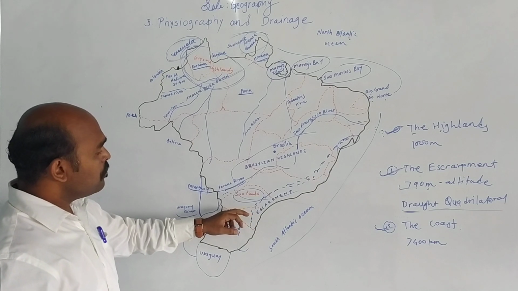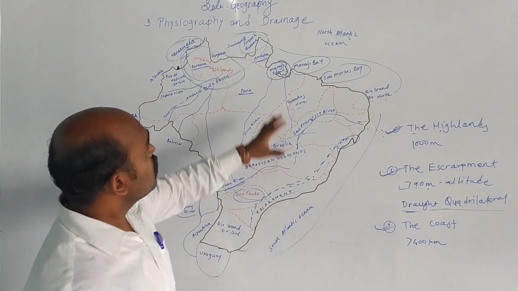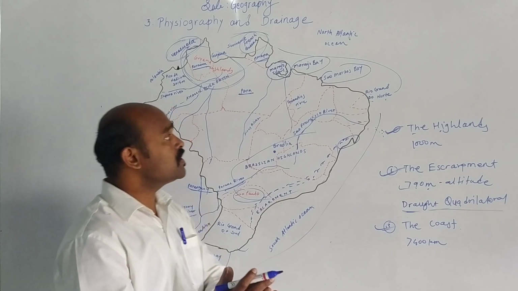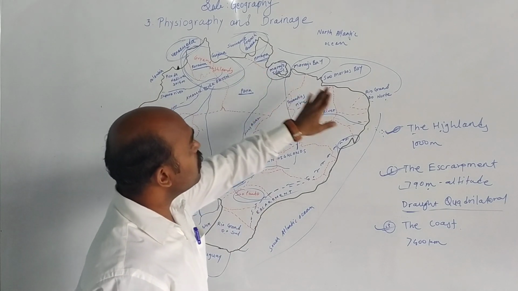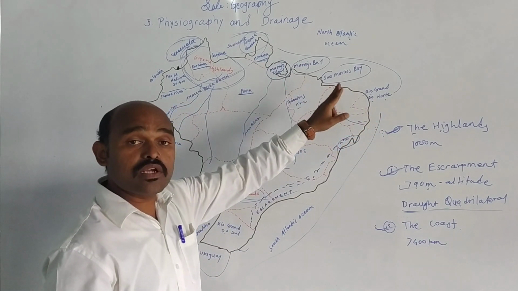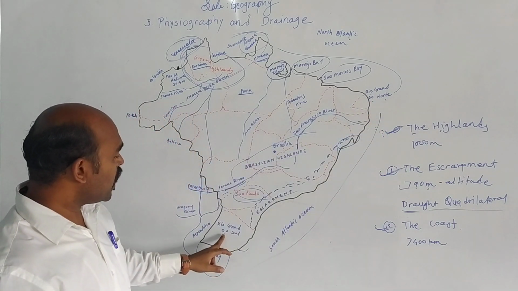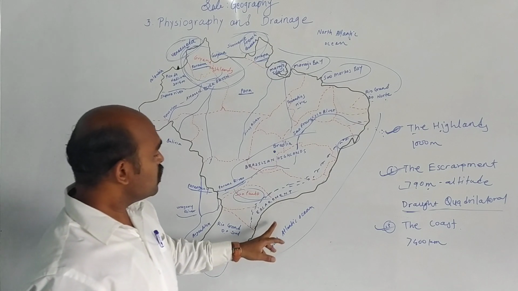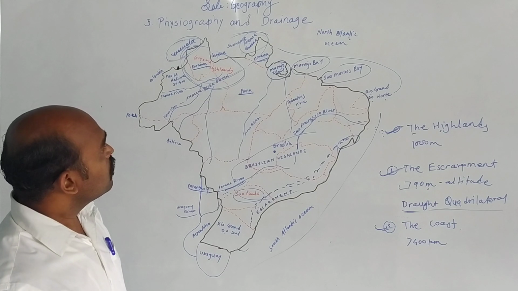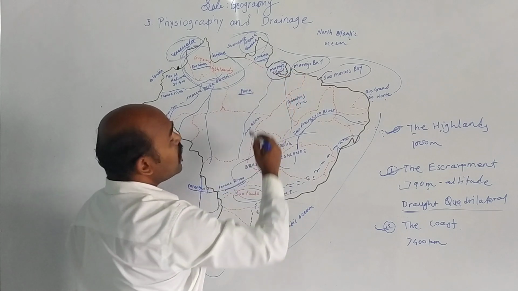Now I also explained the coast. The coast of Brazil has been divided into two parts. From Amapá till Rio Grande do Norte, it is the North Atlantic coast, and from Rio Grande do Norte to Rio Grande do Sul, it is called the east coast of Brazil. In the North Atlantic coast, Maracá Island lies.